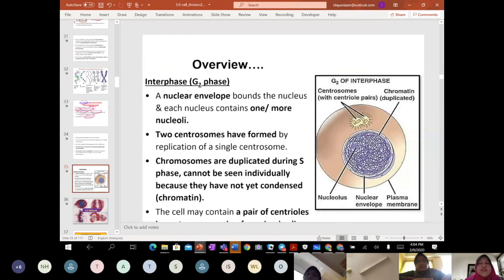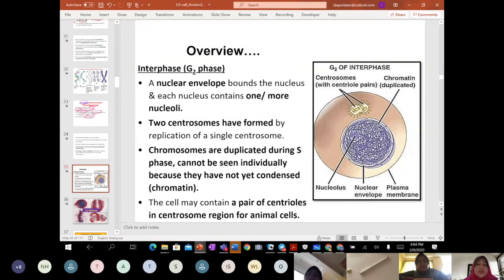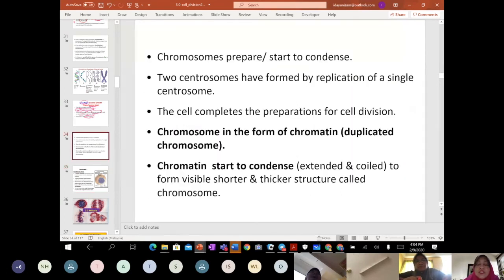Okay, so this is the overview class. It's already 4 o'clock, so I think teacher would summarize everything. Teacher would like to emphasize that during G2, the chromosome is still in the form of chromatin. We still call it chromatin, the duplicated chromosome. But before it enters the mitosis process, this chromatin starts to condense to become a visible, shorter and thicker structure.